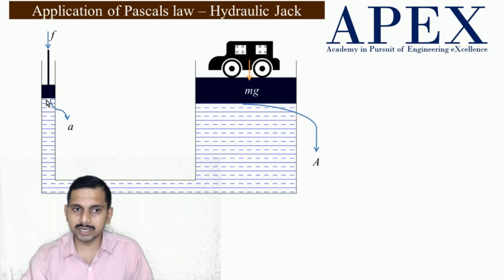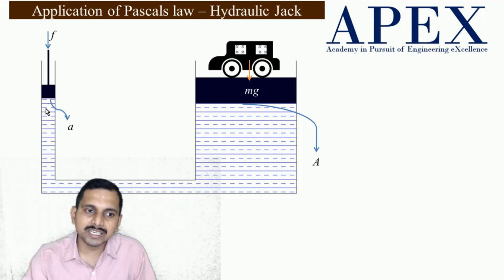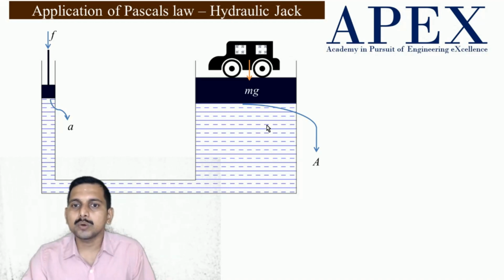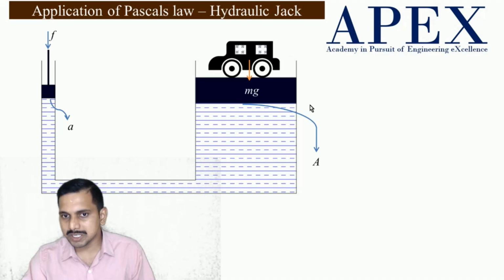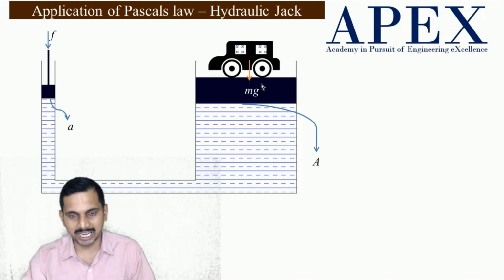The pressure over here will be the same pressure over here, because at every point of the fluid there has to be a force balance, correct? So whatever extra force is generated here is passed on everywhere, and the same pressure will be here. But now, because the pressure is the same and the area is large, the force generated on the larger cylinder will be much larger.